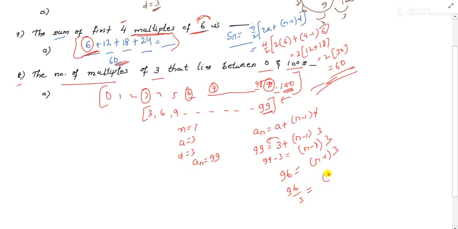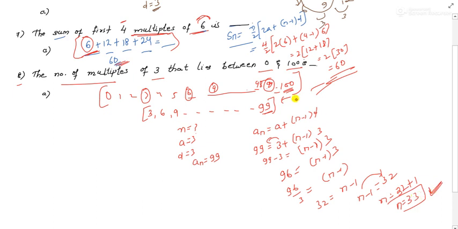Now if you transfer this 3 to the RHS, how much does it get? 3 32s are 96. So n minus 1 equals 32. So n equals, if you send 1 to that side, it becomes plus, so this is 33. So the number of multiples of 3 that lie between 0 and 100 is 33 numbers.